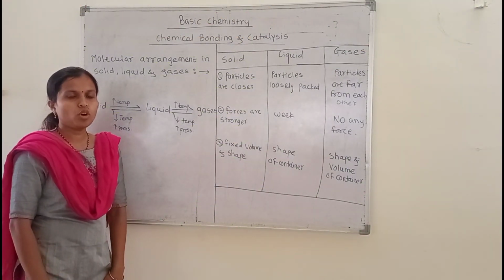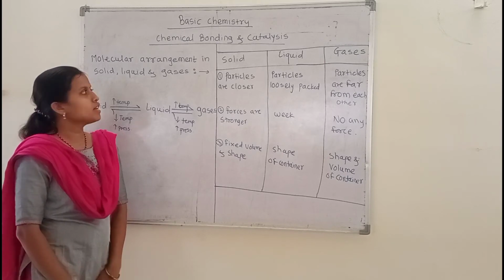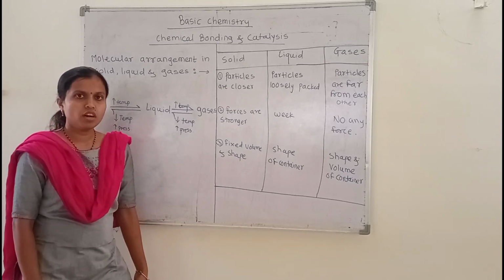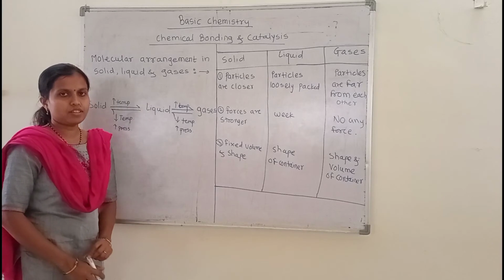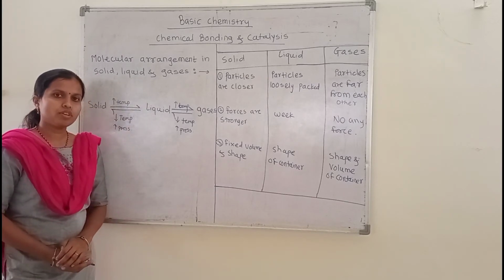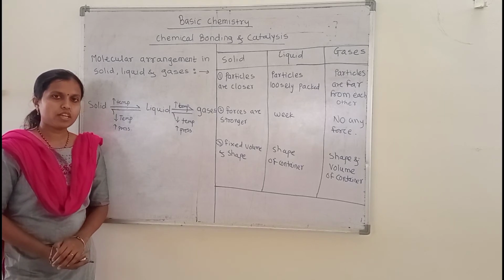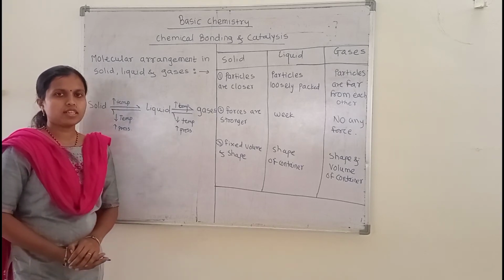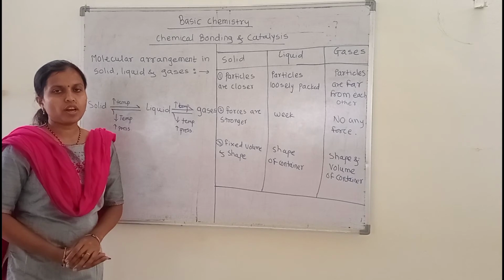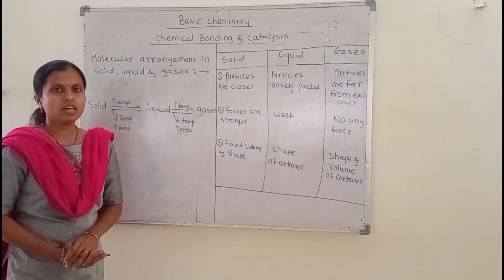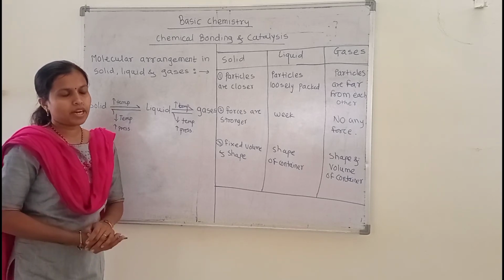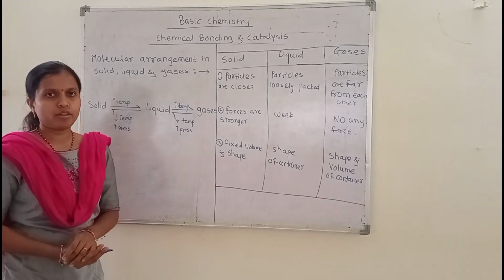In the previous video we discussed our first unit, that is chemical bonding and catalysis, containing different types of valencies. So we discussed five types of valencies. The first type of valency is electrovalency, the second type is covalency, then we discussed the third type, coordinate valency, next the metallic bond, and last one is the hydrogen bond.